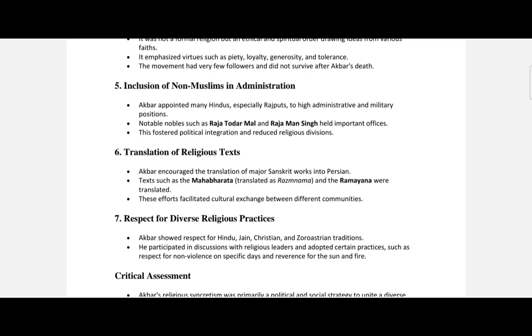So it used to give a signal to the non-Muslim people that yes, Akbar is kind to us and he is having a secular policy. So he was having the supreme authority in religious matters. So he used to decide, like he used to have documents like the Mahzar. He declares his authority over religious disputes, weakening strict clerical power and reinforcing the emperor's role as a unifier.